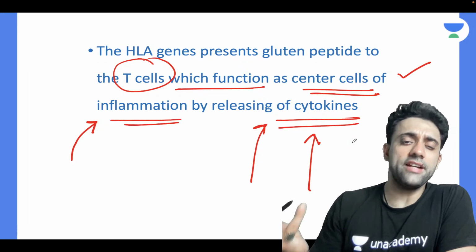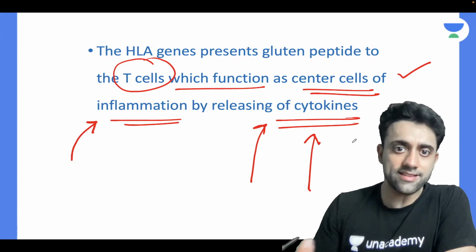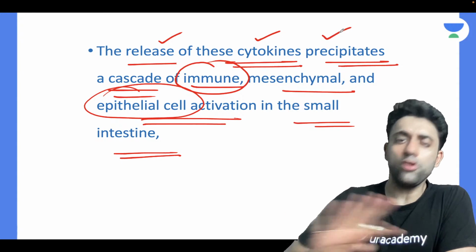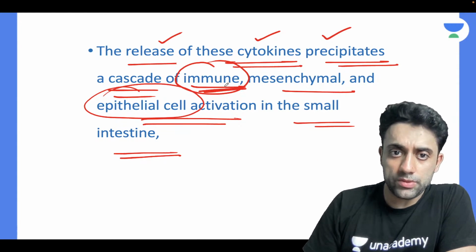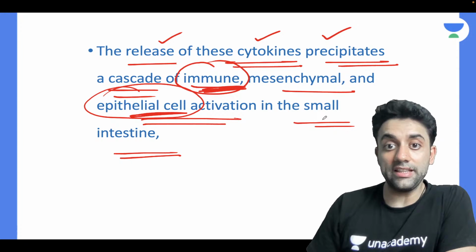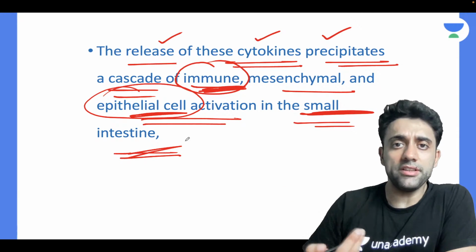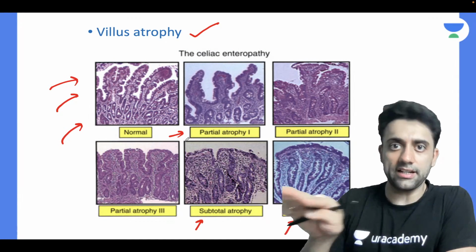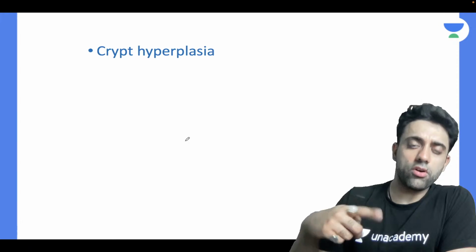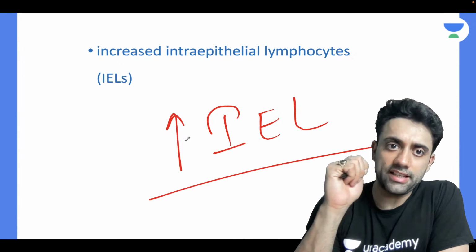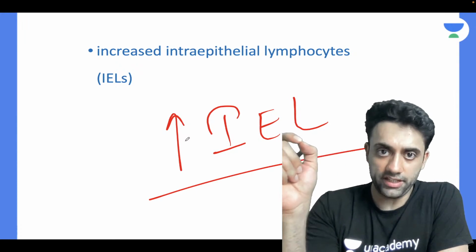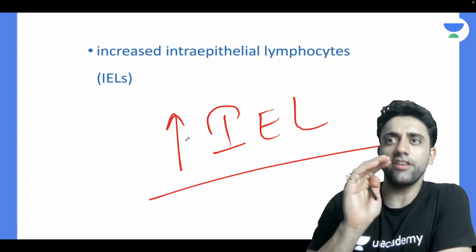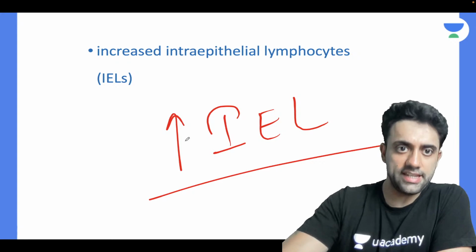T cells are basically the central cells of inflammation. They cause an inflammatory cascade by releasing cytokines, and this release of cytokines precipitates the full problem in my immune system, and problems in my epithelial cells in the small intestine. What problem in the small intestine? Basically the hallmark lesions: my small intestine has villi, they cut the villi leading to villus atrophy. They also cause some crypt hyperplasia, and also there is increase in IEL, that is intraepithelial lymphocytes. Done. Has everyone understood this much? This is the very crisp information regarding the celiac.